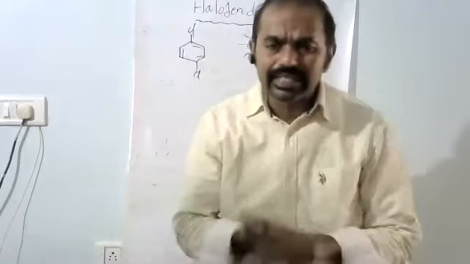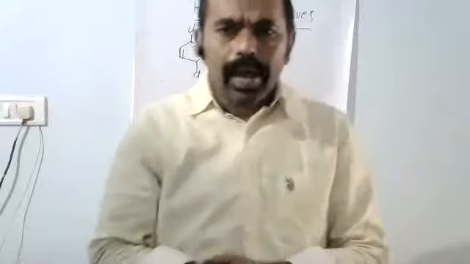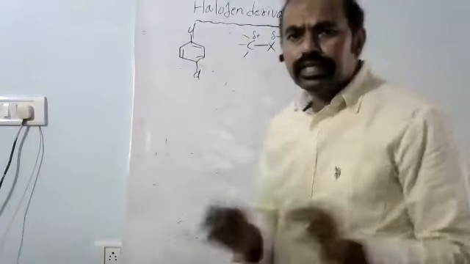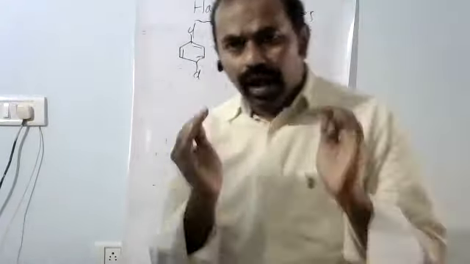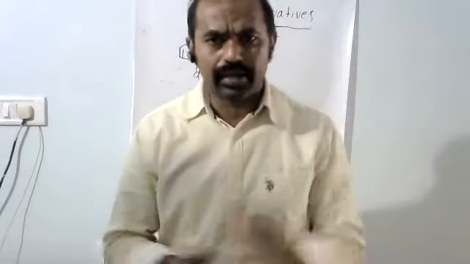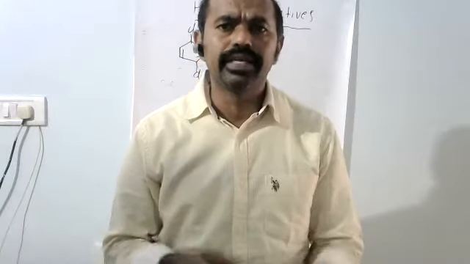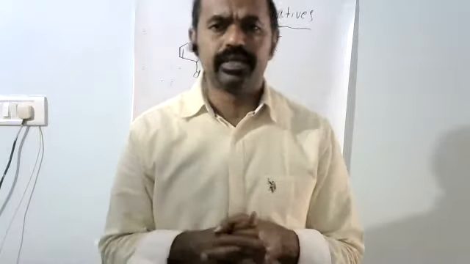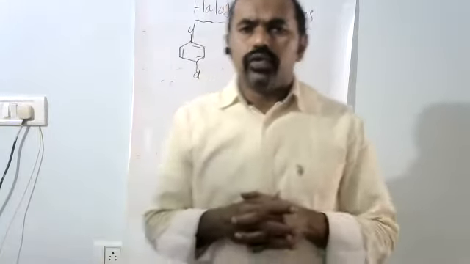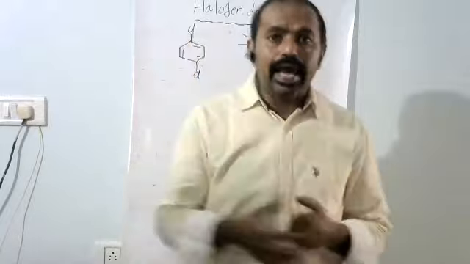We can say the reason why para dichlorobenzene has a higher melting point than ortho dichlorobenzene and meta dichlorobenzene is due to the symmetrical arrangement.